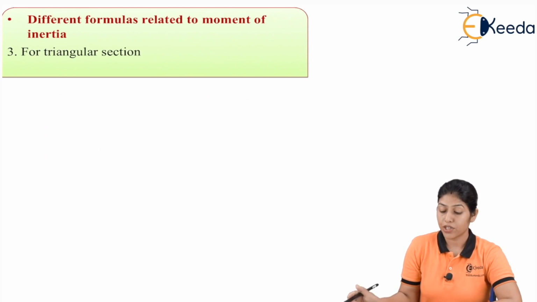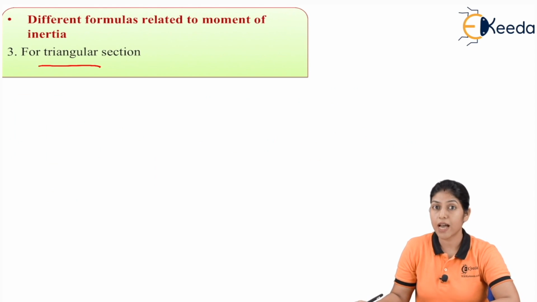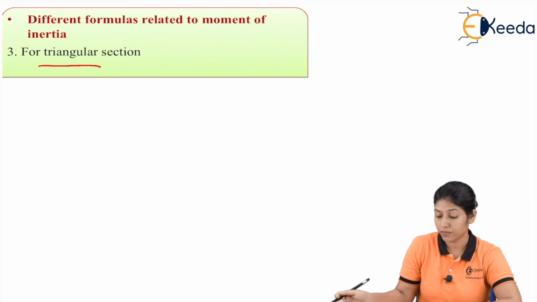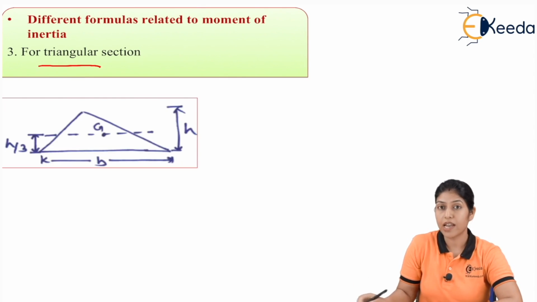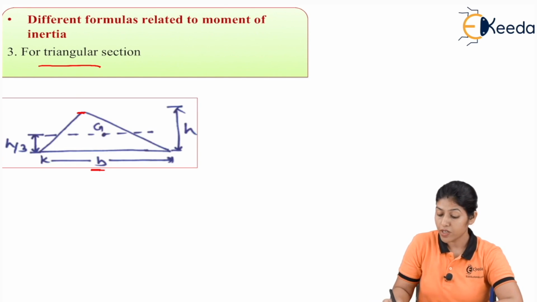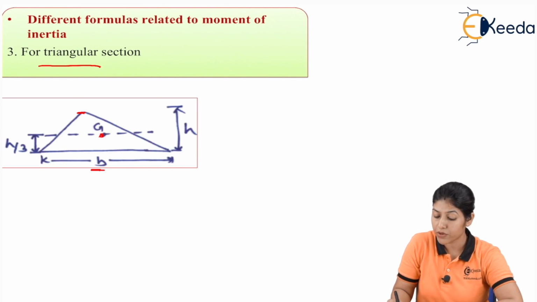Now let's move toward another section, the triangular section. If we have a triangular lamina, how can we find the equation for the moment of inertia? Here I am going to tell you. We have this triangular lamina, and we take the base of the triangle as small b, and the total height from the base to the apex is represented by h. As per the concept of centroid, we generally consider the position of the centroid at h by 3 from the base.